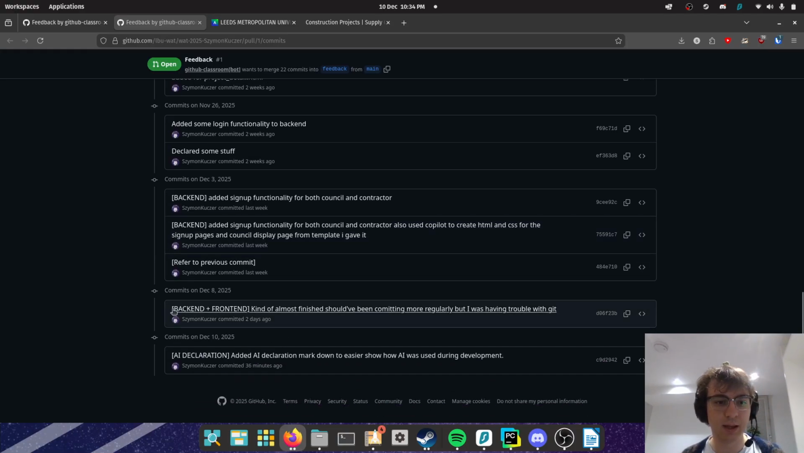And then here on the commit on the 8th, back end, front end, kind of almost finished, should have been committing more regularly, but I was having trouble with Git. That is where I hit the checkpoint model extended, I believe because I added an additional table and added more pages and just made it all nicer, added authentication and all that stuff. I also added a declaration, a markdown file, which I'll talk about in a minute.